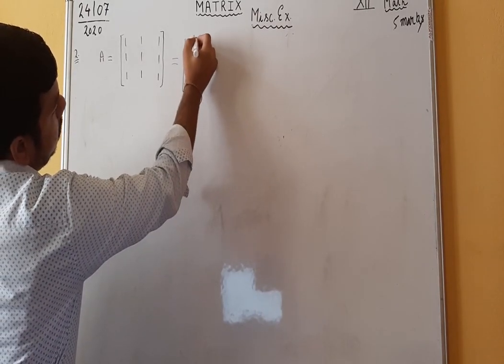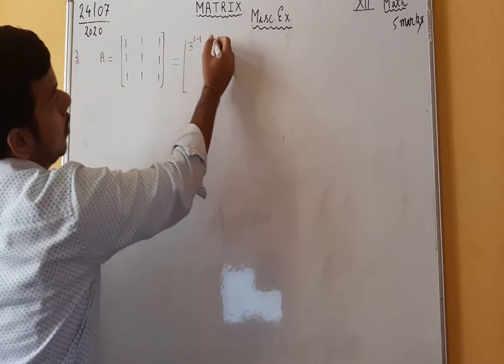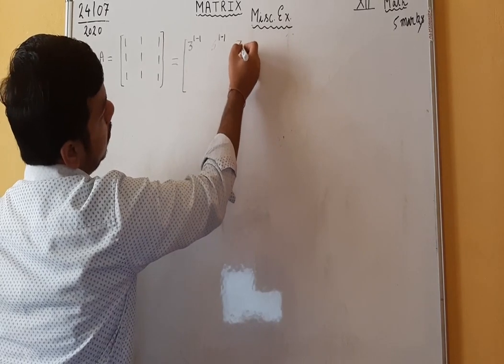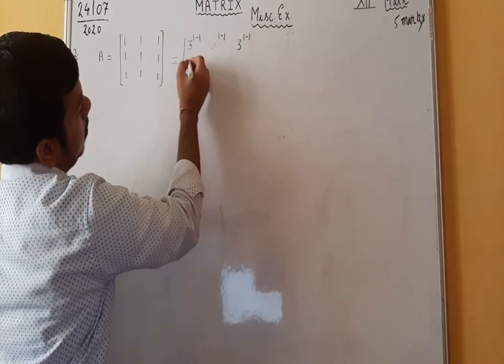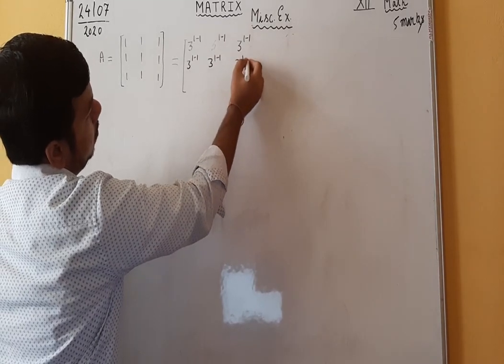1, you can write it as 3 raised to the power 1 minus 1, because 3 raised to the power 0 is 1. Again, the next entry can also be written as 3 raised to the power 1 minus 1, and similarly for all the entries.